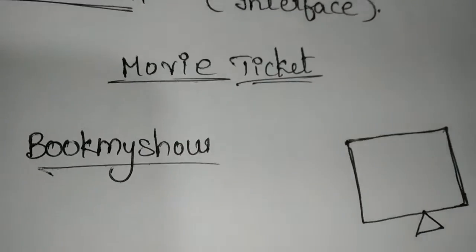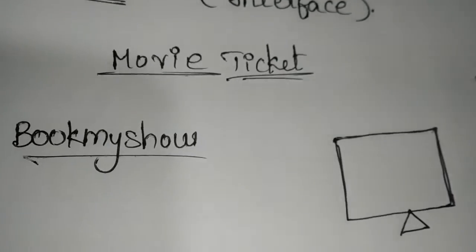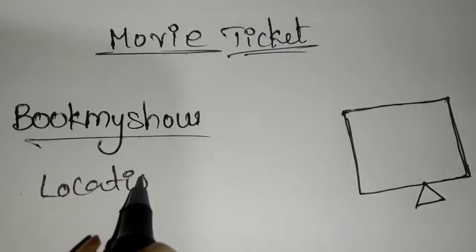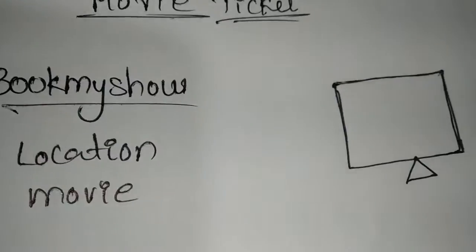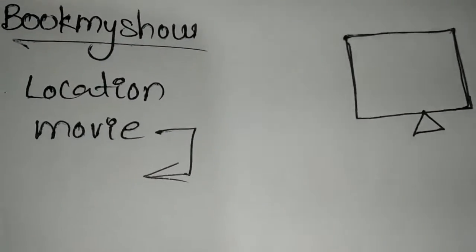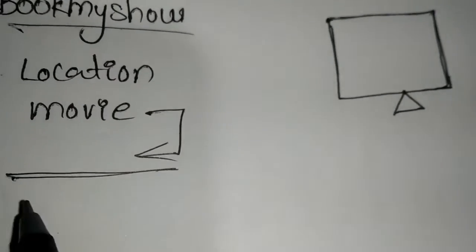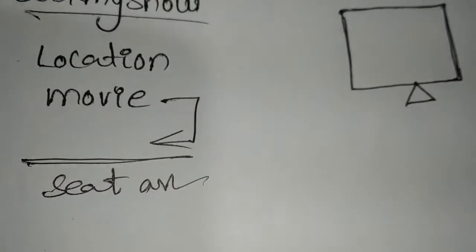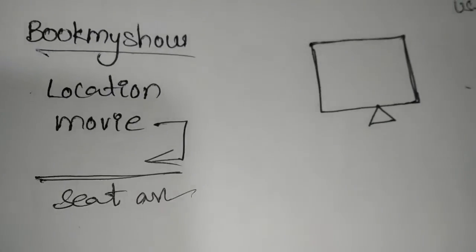On any of these sites, whenever we want to book a ticket, first of all it will ask for some details like location, movie name, and some other details. Whenever we enter all those details, it will check for the seat availability and how many seats you require.